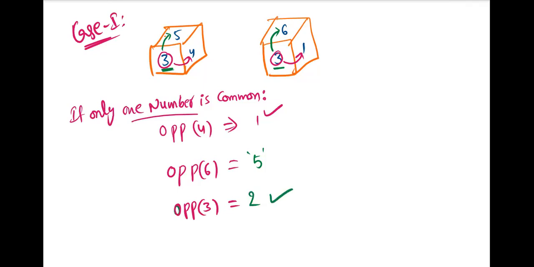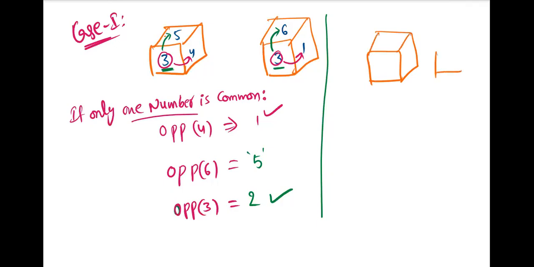Is it easy or not? It's easy. Okay, let me ask one more question with the same case. Like 3, 4, 5, and 6, 4, 1.